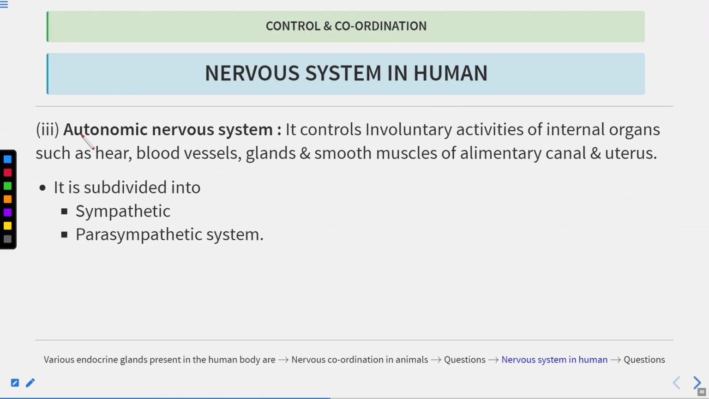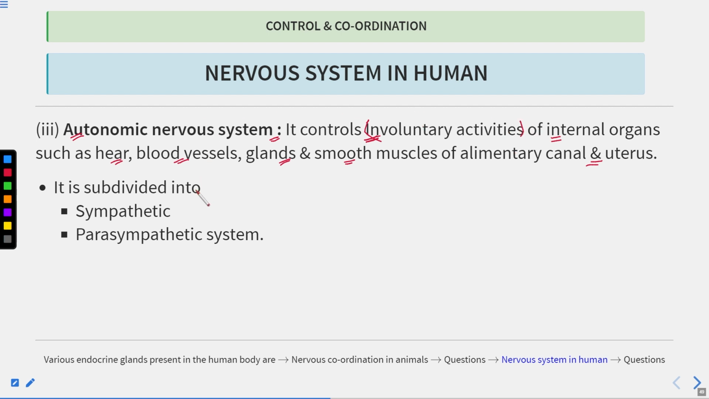Now the third one is the autonomous or the autonomic nervous system. This nervous system controls the involuntary activities of the internal organs such as the heart, blood vessels, the activity of the glands, and the smooth muscles of the alimentary canal as well as the uterus. These are all controlled by the autonomous nervous system, which is involved in the regulation of the involuntary activities.